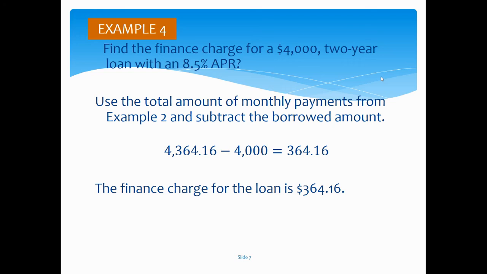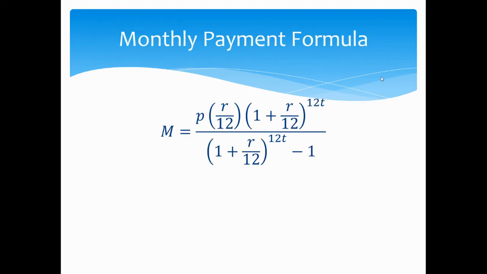To find the finance charge for a $4,000 2-year loan with an 8.5% APR, we're using the total amount of monthly payments from example 2, and we're going to subtract the borrowed amount, which was the $4,000, which equals $364.16. So the finance charge for the loan is $364.16. I actually had stated that back in that example, but it just came up as example 4.